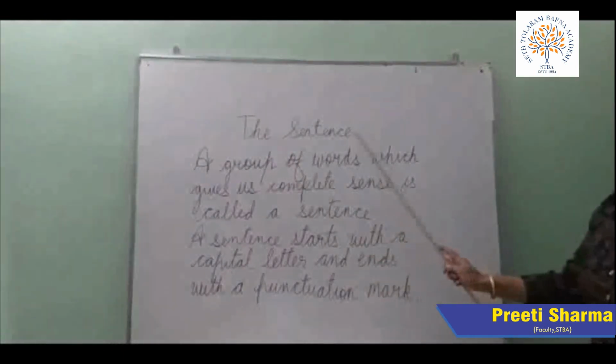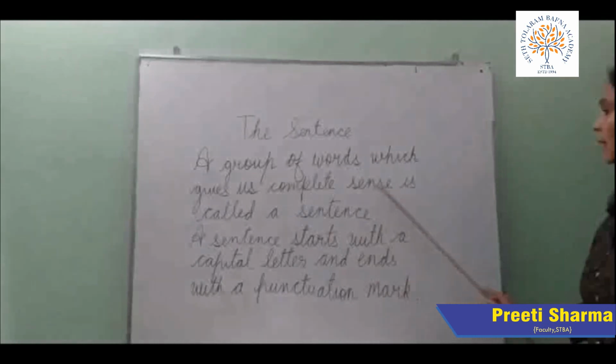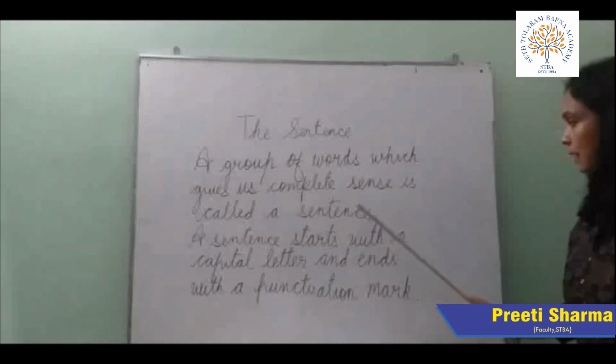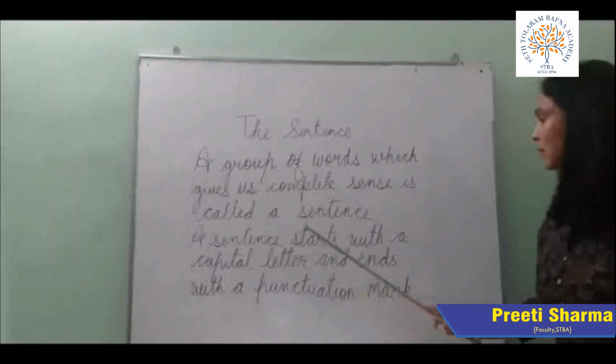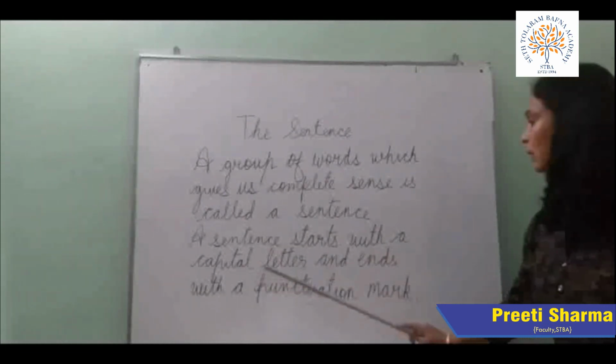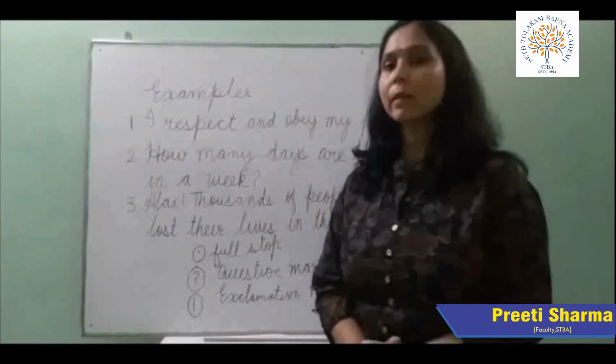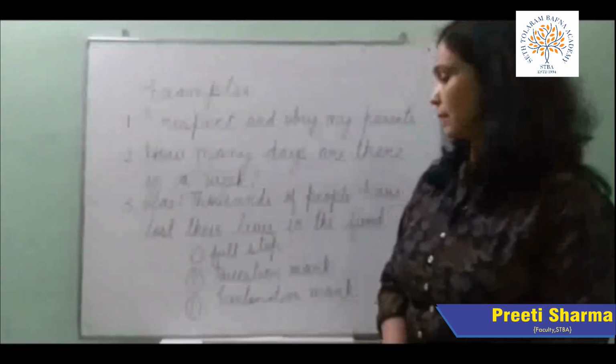The sentence. A group of words which gives us complete sense is called a sentence. A sentence starts with a capital letter and ends with a punctuation mark. So children, here are the various types of sentences.